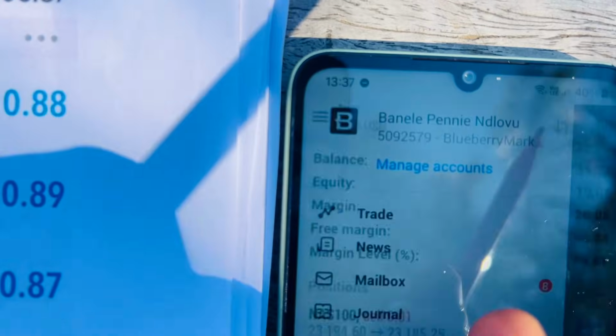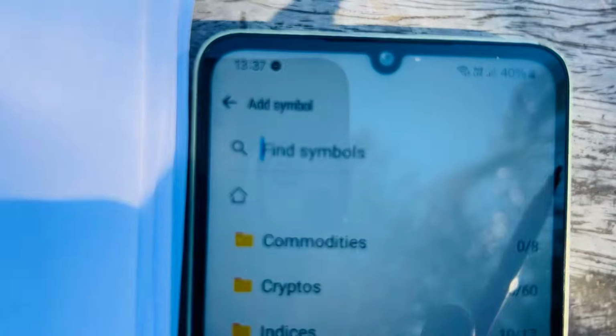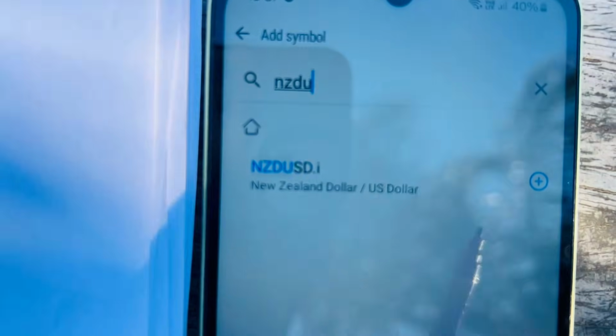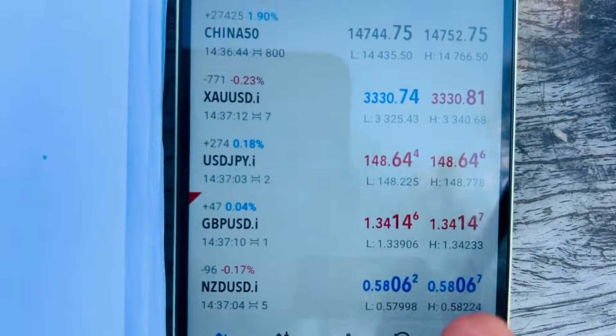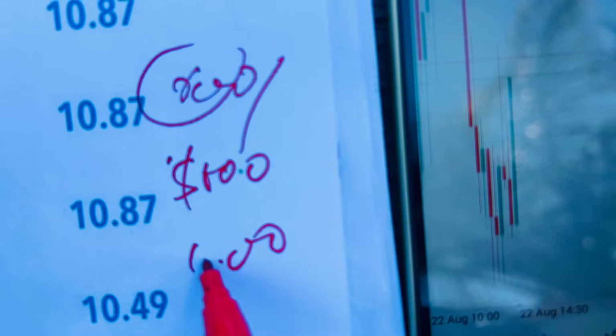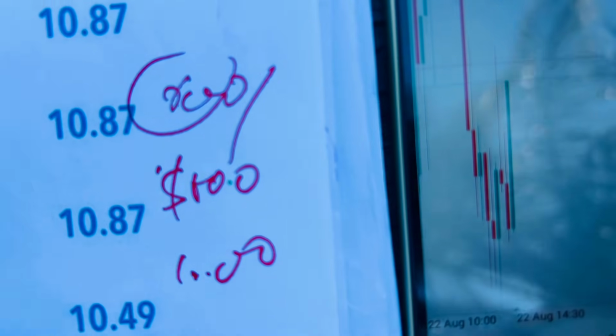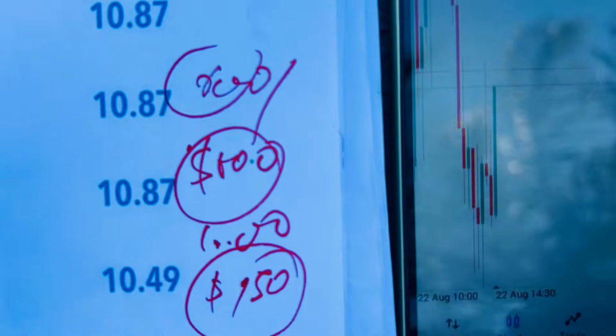You go to your MetaTrader 5, you go to symbols, right? You add NZDUSD, you click the plus icon there, you click add, you go back, and you open NZDUSD. This news moves more than 600 points. 600 points is equivalent to $600 if you use a 1.00 lot size, and the risk will be $150. This is based on my experience.